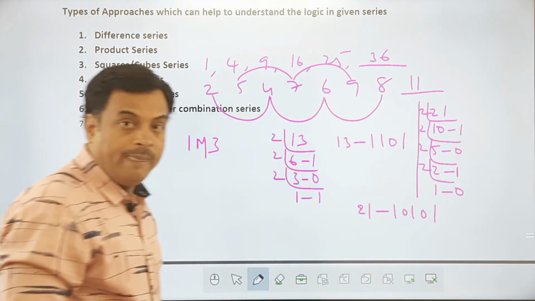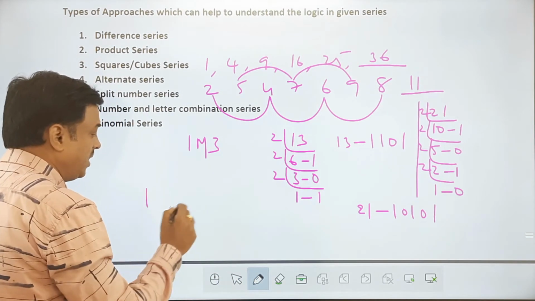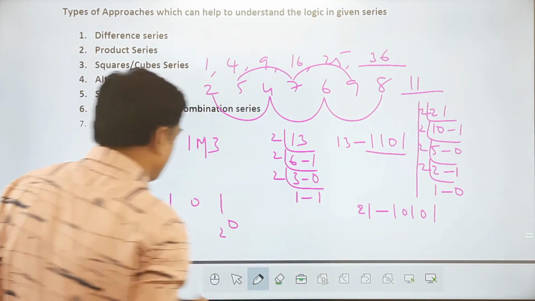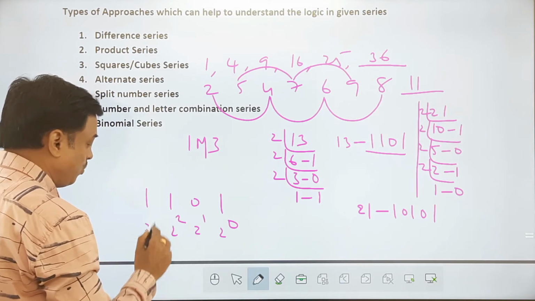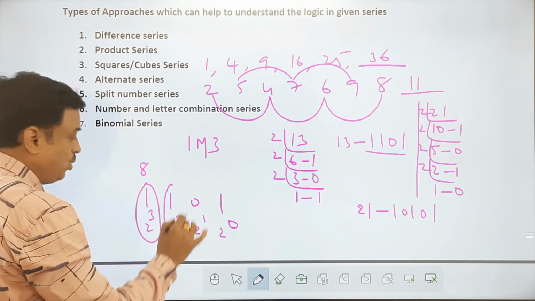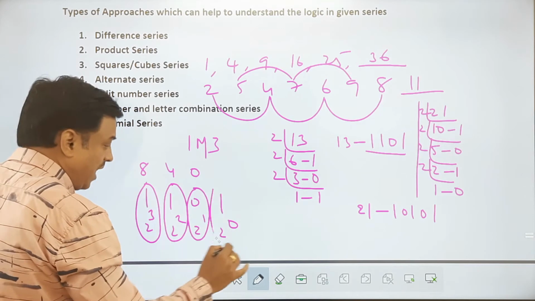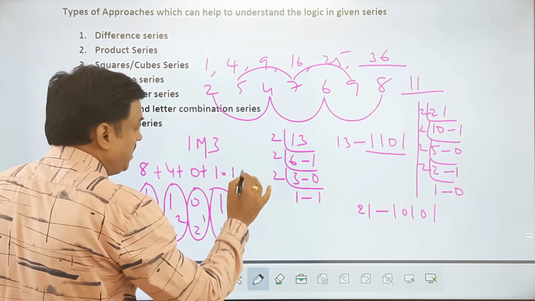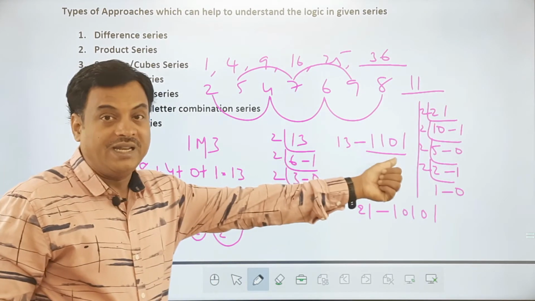This is the code. How do we convert back from binary to decimal? For the idea, 1101, I'll take it like this, 2 power 0. This code you see, please all of you, 1101. Start from 2 power 0, 2 power 1, 2 power 2, 2 power 3. 1 into 2 power 3, 8. 1 into 2 square, 4. 0 into anything is 0. 1 into 2 power 1 is 1. Sum of all these numbers will be 13. So that is how we can convert from decimal to binary, binary to decimal.